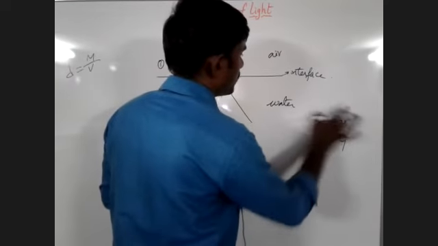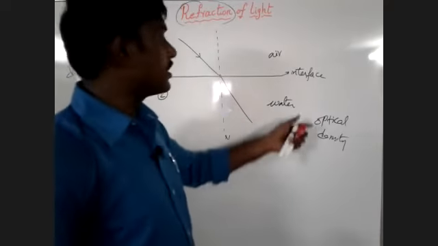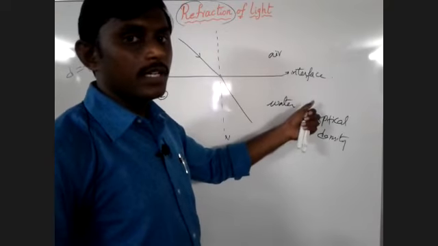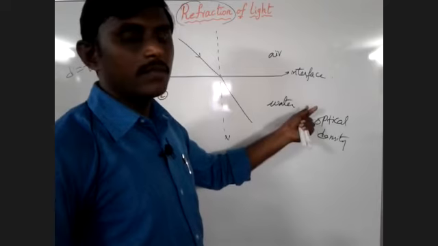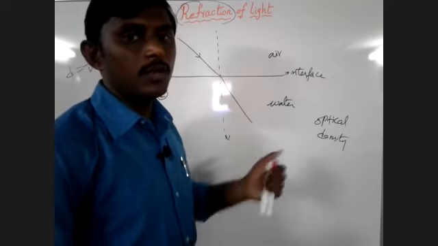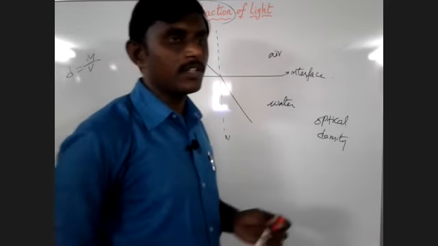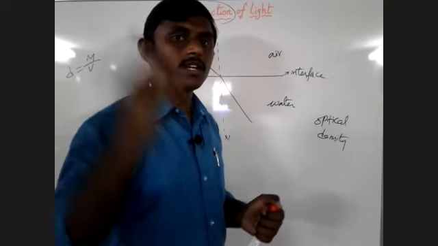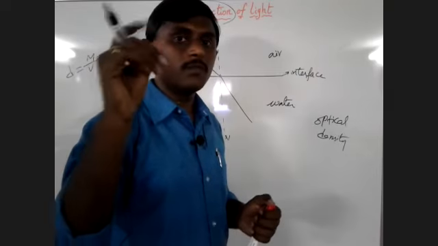So what is optical density? Optical density means the medium in which the bending of light takes place more. That medium we call a more optically dense medium. Where the bending of light is more, we say that medium has more density.